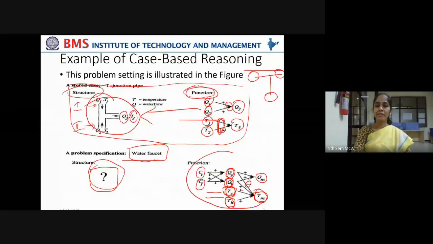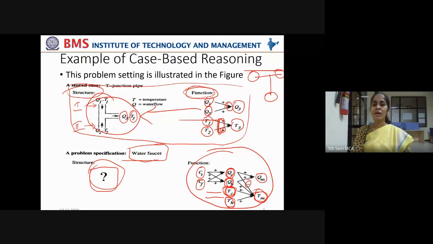functionality like this. Okay, so if QM has to be obtained, QC and QH will be the input. And TM has to be obtained. TC and TH will be the input. TC is for cold water temperature and TH is for hot water temperature. So the functionality that is required is represented.